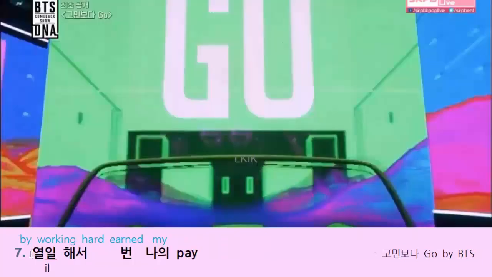Lyrics number 7 is from the song 고민보다 Go. Look at the lyrics. 열일해서 번, 나의 pay. 열일해서 번, 나의 pay. And look at this letter. This is pronounced as 일 in isolation. But let's watch the video to see how real assimilation occurs.